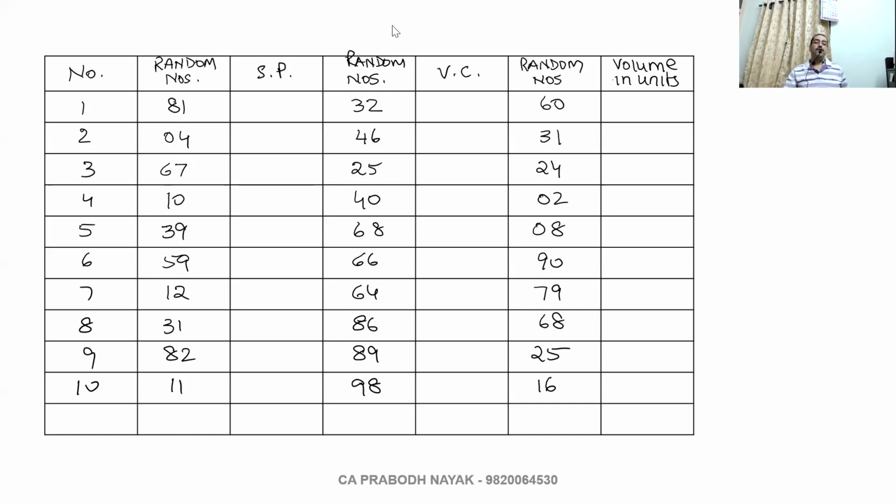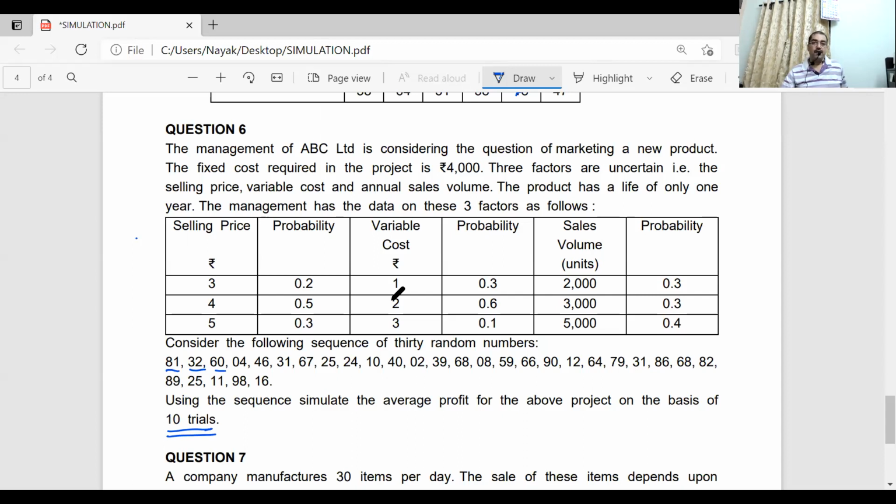So you have to make use of all 30 random numbers, a set of 10 random numbers for each of those three variables. How to take them? The first, second and third random numbers will be the first for the first variable, the second variable, and the third variable. Like that, first variable, second variable, third variable, you go on writing the numbers. Is that clear now? Have you followed?